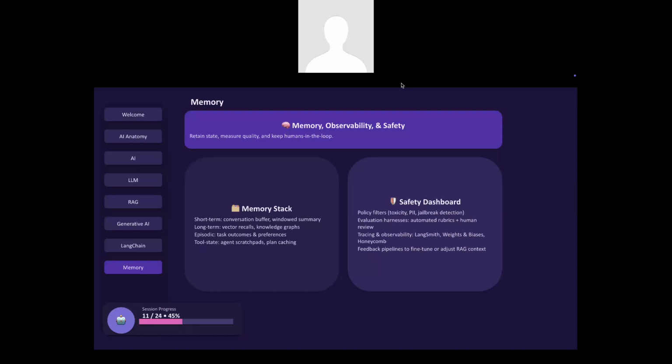AI needs a memory to have meaningful conversations. In order to have meaningful conversations, the AI does need some memory. So let us see a couple of examples of this memory so that we can understand it in an easier way.